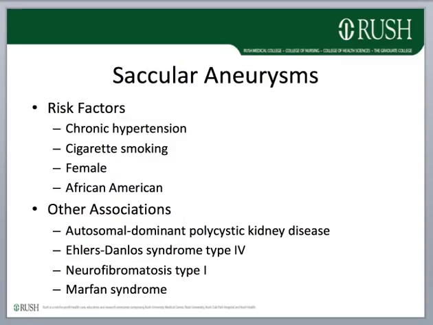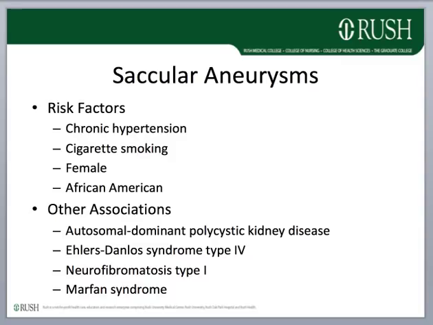Risk factors associated with the development of saccular aneurysms and spontaneous subarachnoid hemorrhage include chronic hypertension, cigarette smoking, female sex, and African American race.